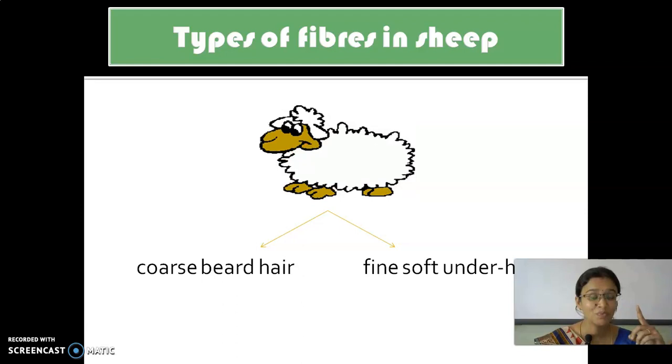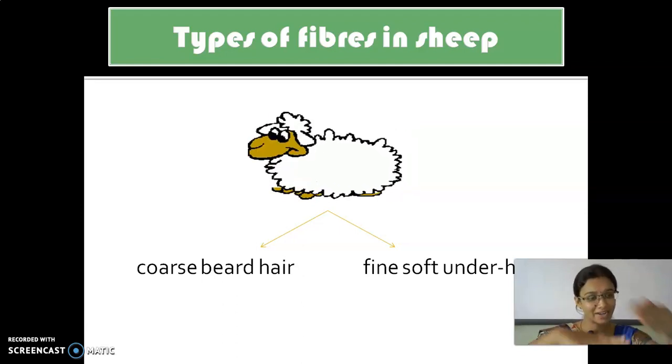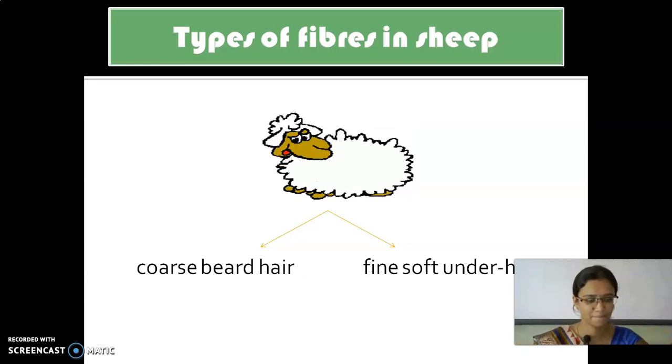What is the first one? Coarse beard hair and then fine soft hair, which is found under the skin. So that is the second layer. First layer is coarse and the second one is the fine.